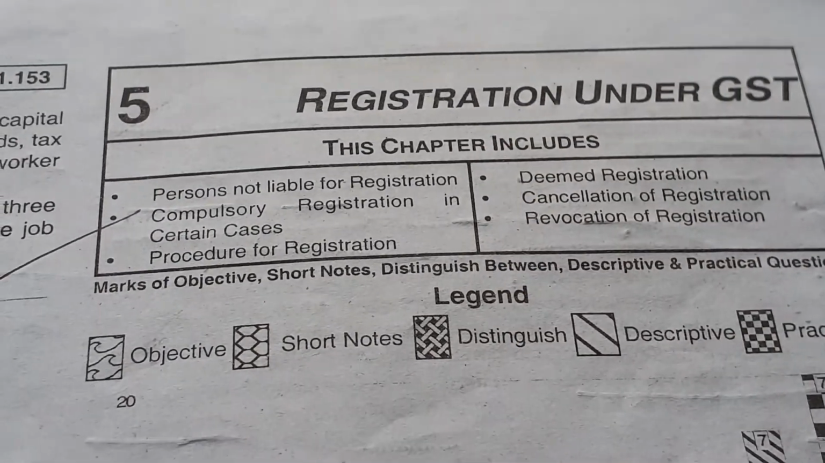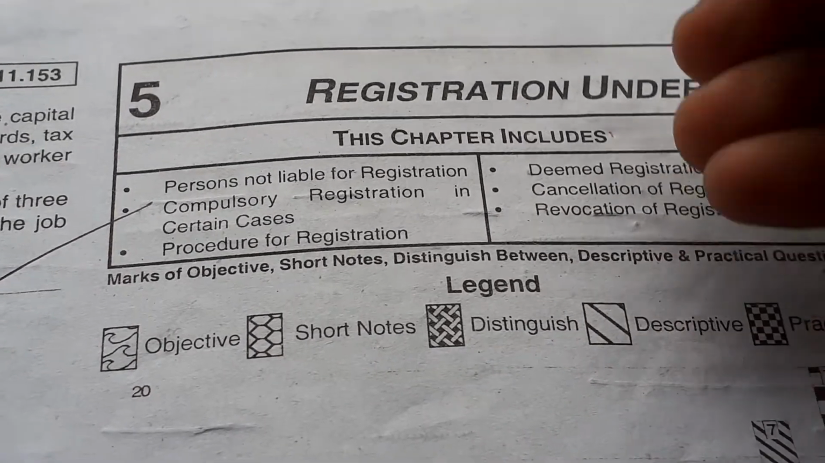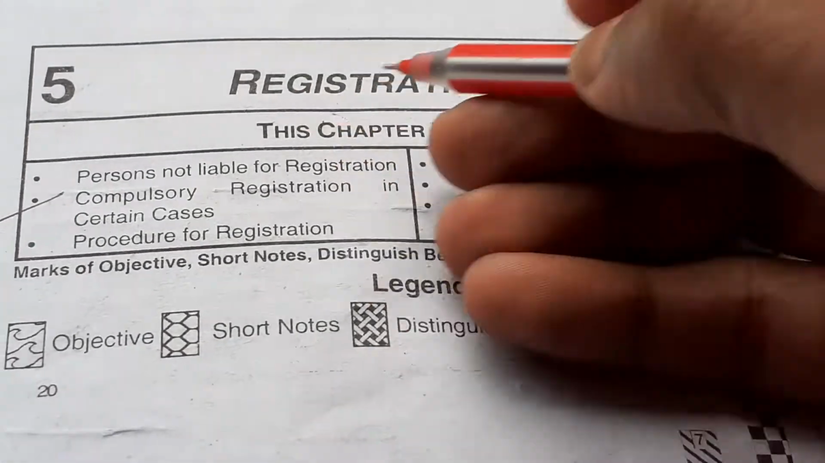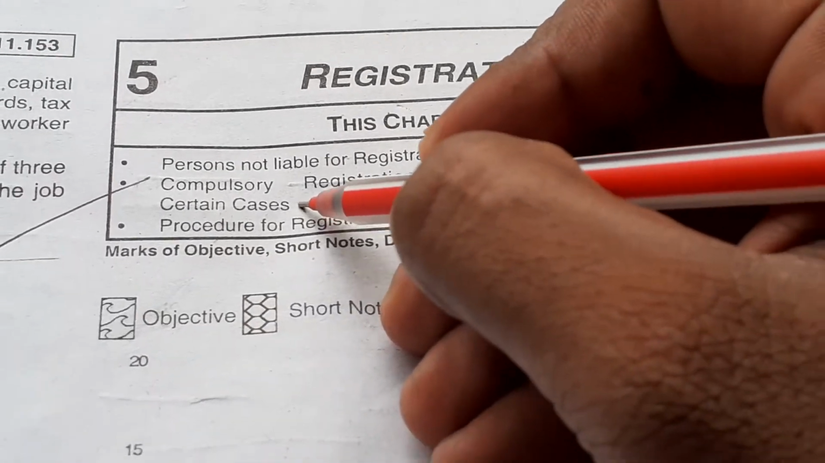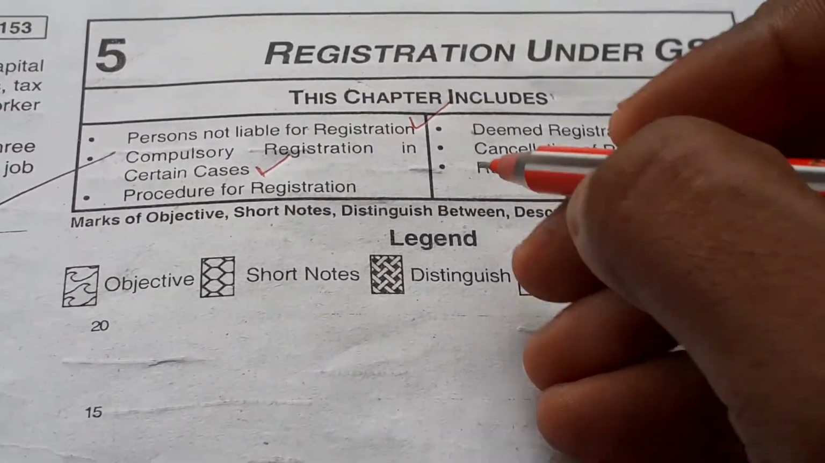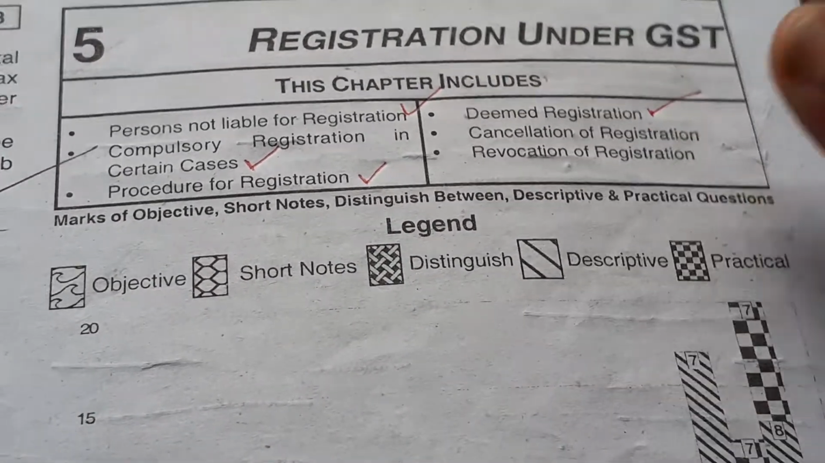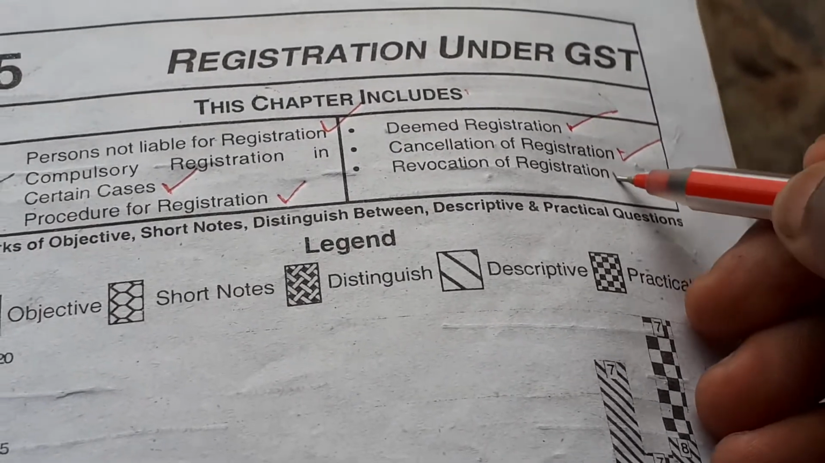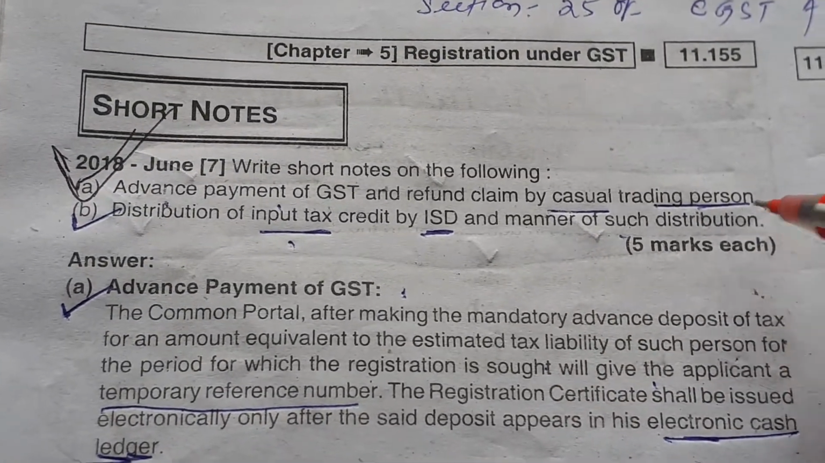So in this video, I would like to discuss a very important chapter. This is called registration under GST. This chapter includes persons not liable for registration, compulsory registration in certain cases, procedure for registration, deemed registration, cancellation of registration, and revocation of registration. Very important. And refund claim by casual business person.